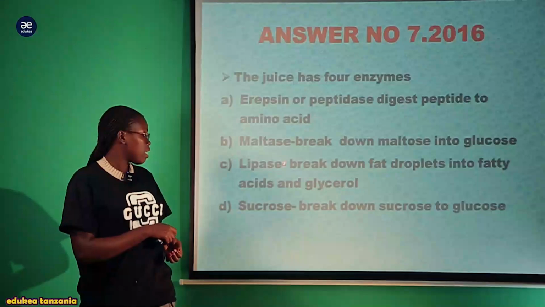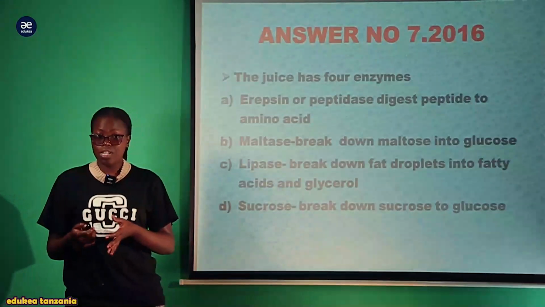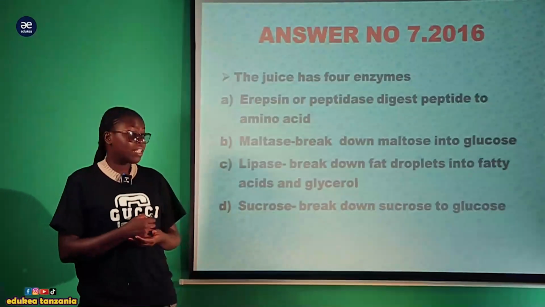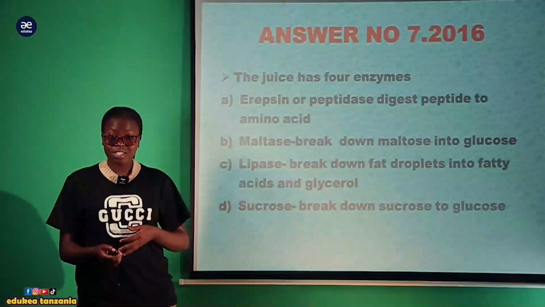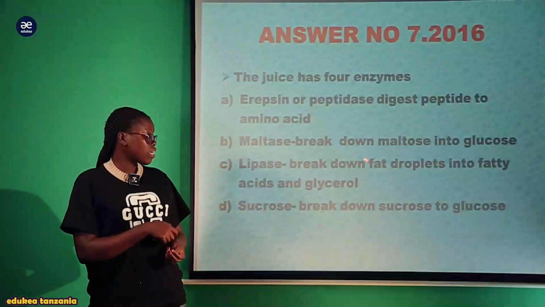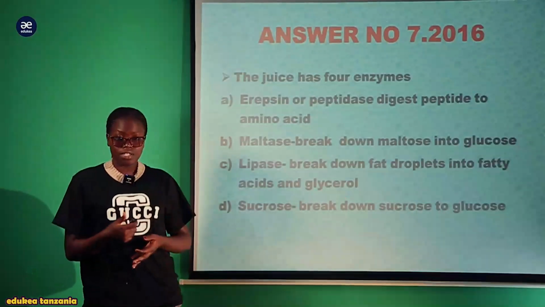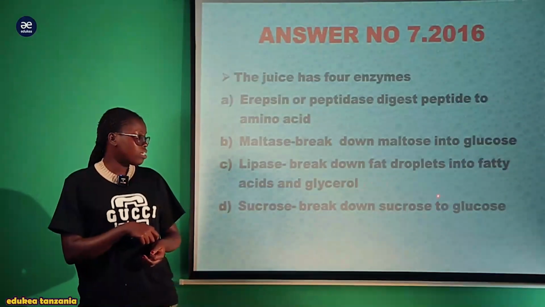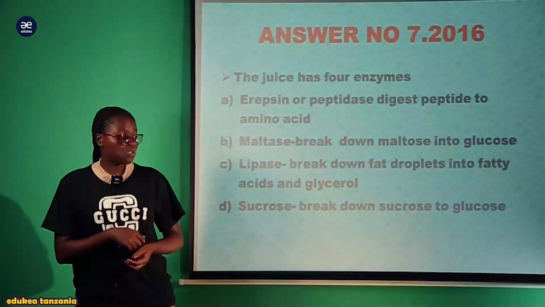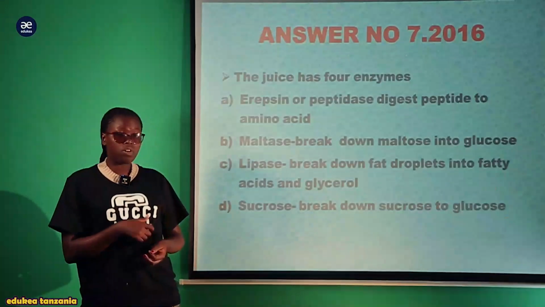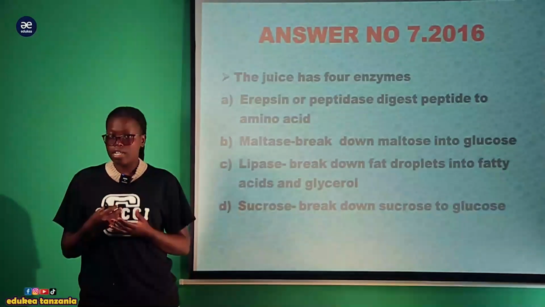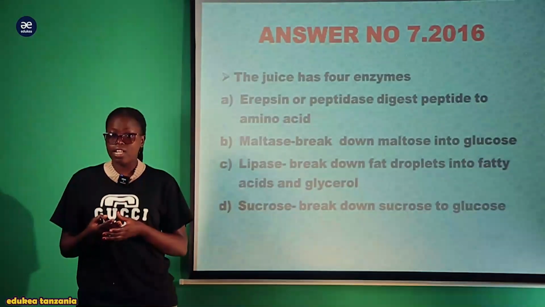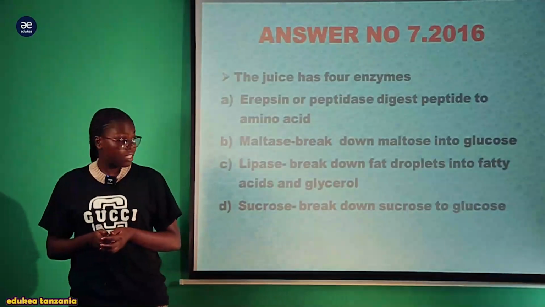Also, another one is lipase. Lipase tends to break down lipids, performing emulsification, where the lipid droplets are broken down into fatty acids and glycerol. Another one is sucrase, which breaks down sucrose to form glucose, which is also used as a source of energy in the body, broken down either aerobically or anaerobically, to provide energy in the form of ATP to be used by the body.